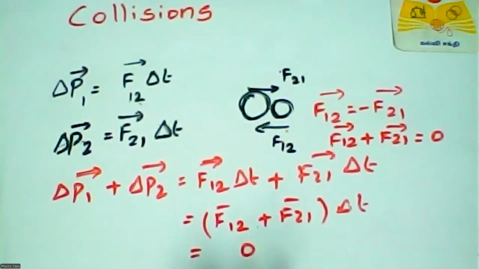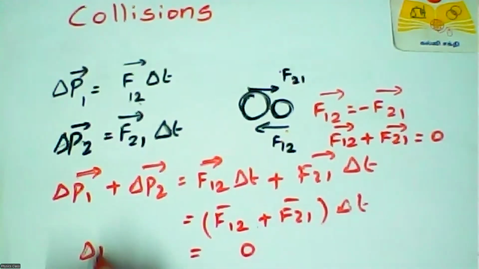No force means there is no force in that system. Total force 0 means there is some force, but the addition of those forces gives 0. So 0 into del t is 0.